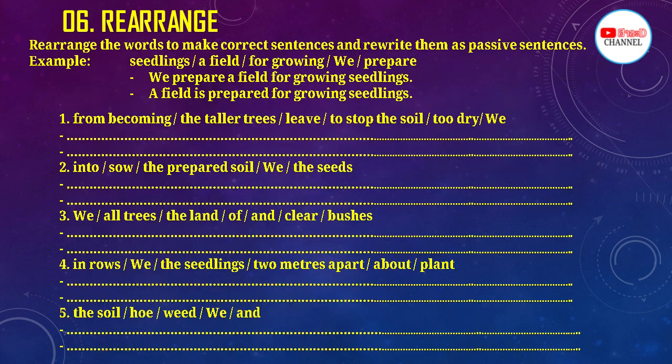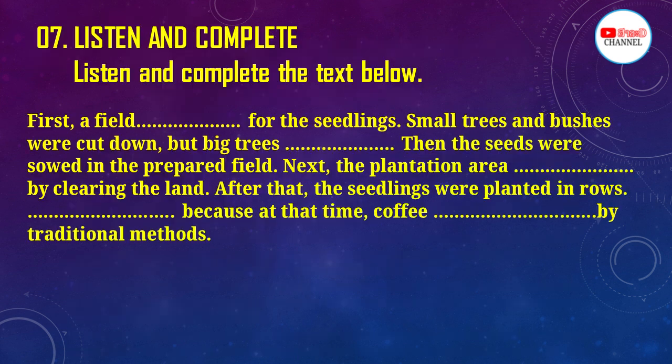Exercise 6. Rearrange. Rearrange the words to make correct sentences and rewrite them as passive sentences. Example. Seedlings. A field. For growing. We prepare. We prepare a field for growing seedlings. A field is prepared for growing seedlings. Exercise 7. Listen and complete. Listen and complete the text below.